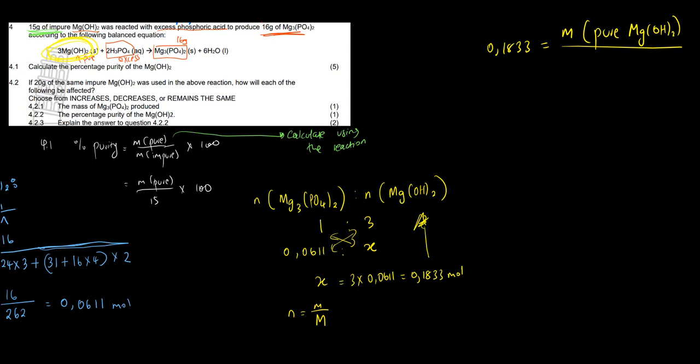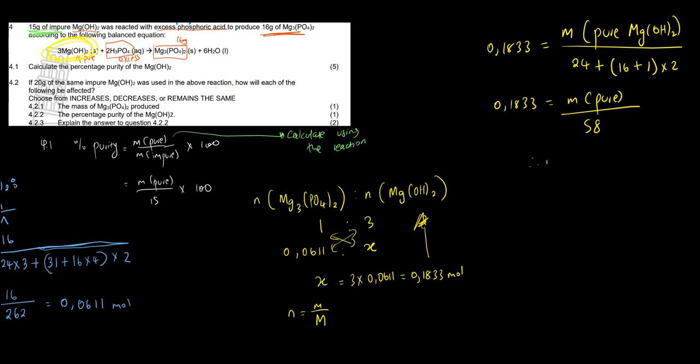So molar mass of magnesium hydroxide is going to be, for magnesium is 24, plus for oxygen is 16, plus 1, and then you multiply that by 2. Remember, this is the mass of the pure sample, the one that takes part in the reaction. So you're going to have 24 plus 17 times 2, get 58.